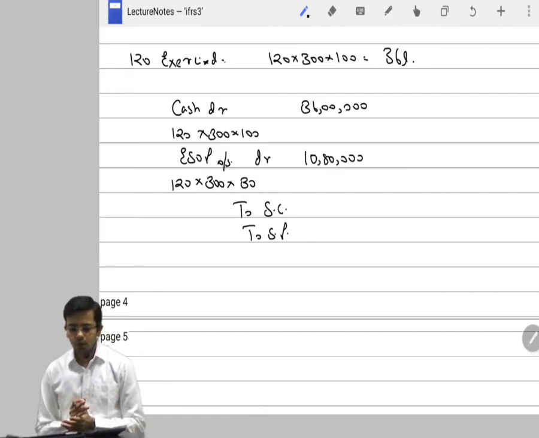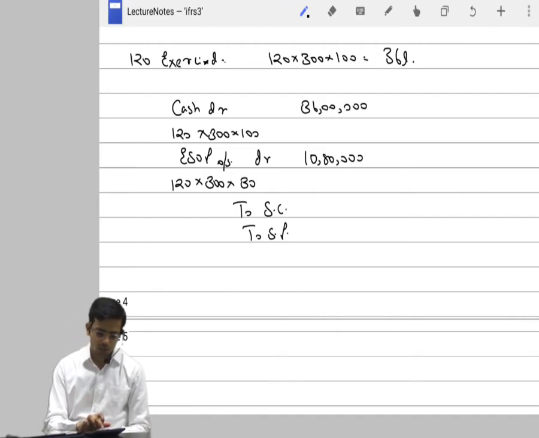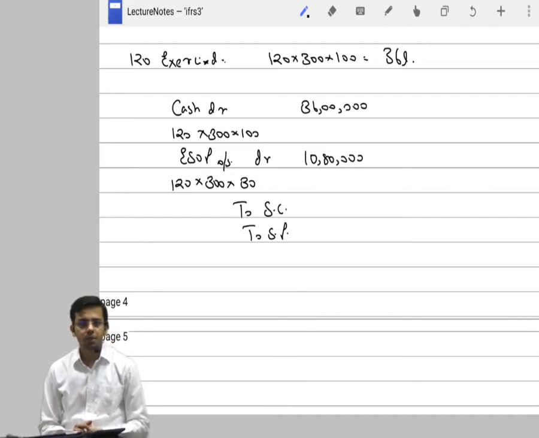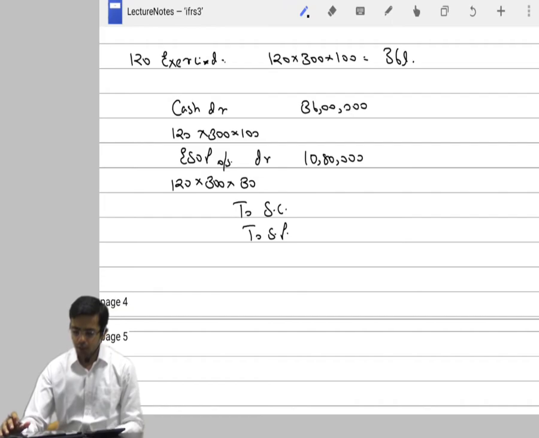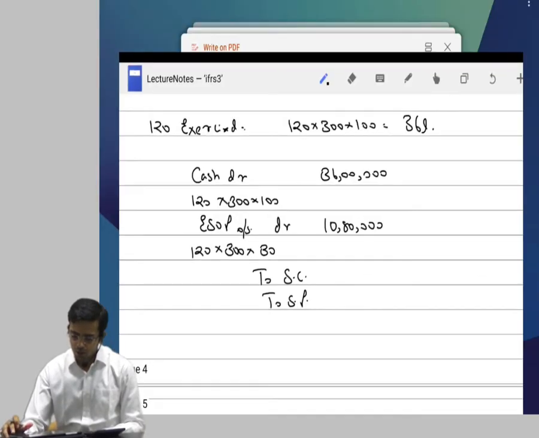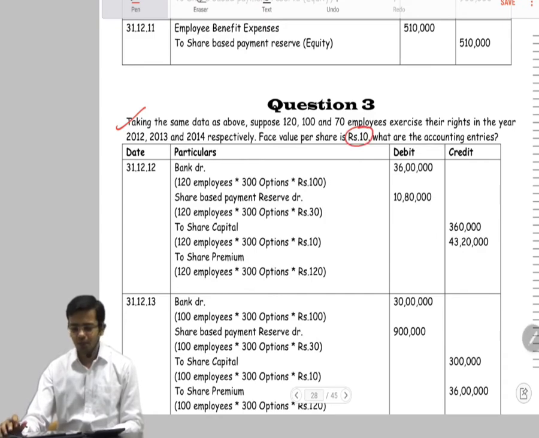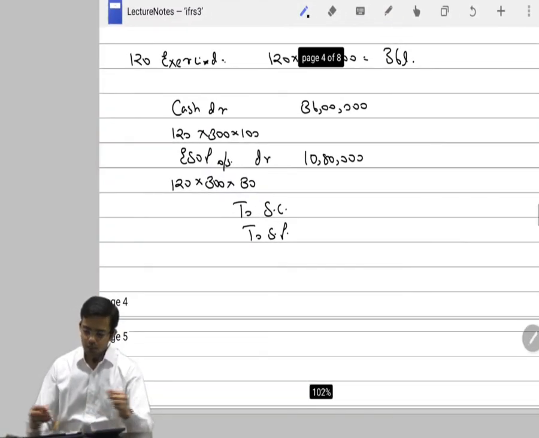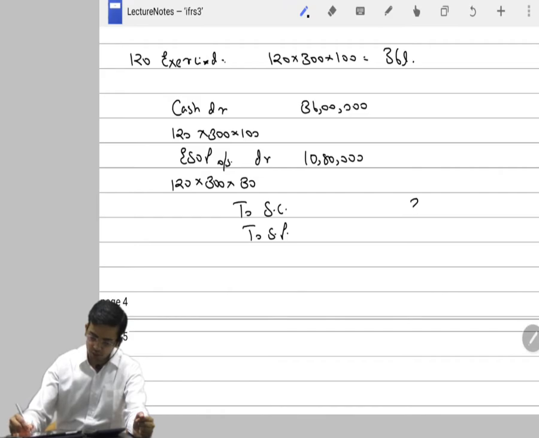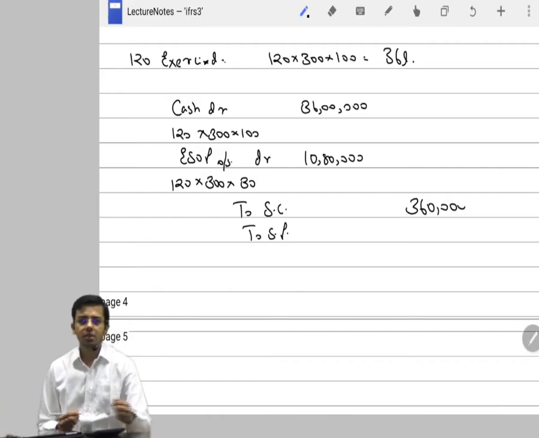Now these 120 employees exercising 300 options means they have already purchased 36,000 shares. Let's say face value of each share is 100. Let's assume a random figure. Either they'll give you in the exam or they'll not give you. Okay, they have given you rupees 10, so I cannot assume 100. We'll take it as 10. 3,60,000 goes to your share capital, right? Because these are the shares that have been issued.